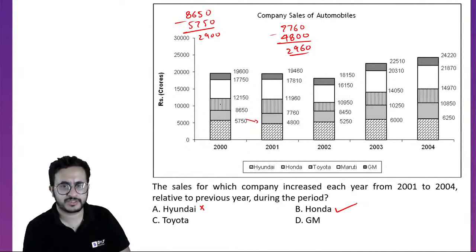Now no need to check for this. But let us see whether Toyota is decreasing. If you see, this box looks smaller than this, so it must have decreased in value.